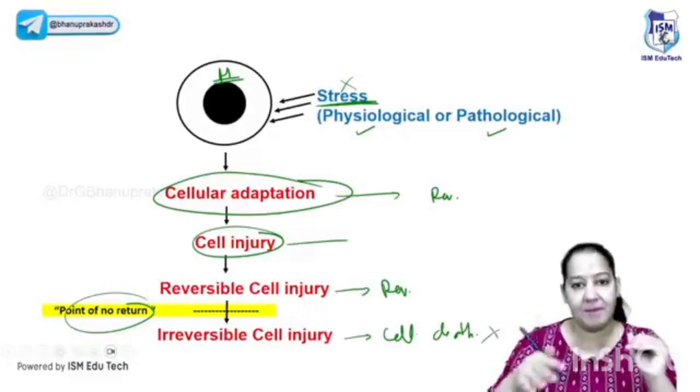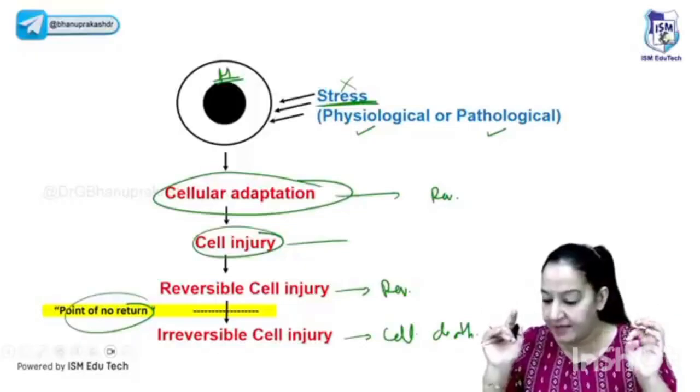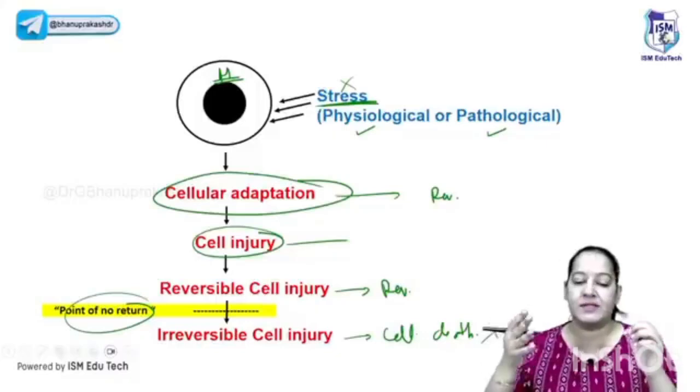Now please understand with the help of an example. That was the theory part. Let me tell you the example. Okay, I'm coming to that. MD Islam, I'm coming. What is stress? Stress is anything which is not physiological. I mean to say that which is not normal is known as stress. Let me take an example.